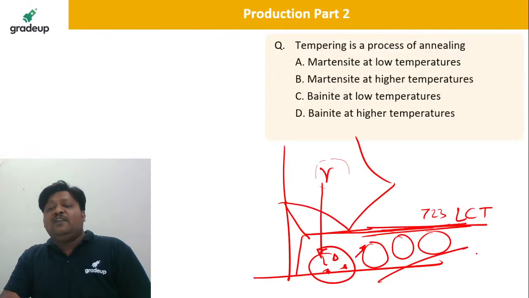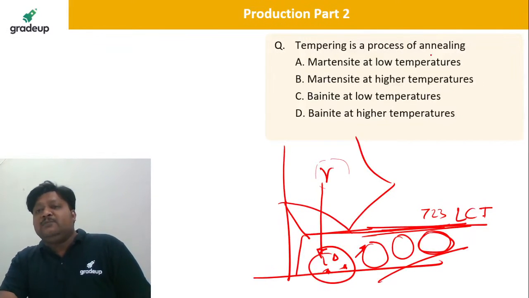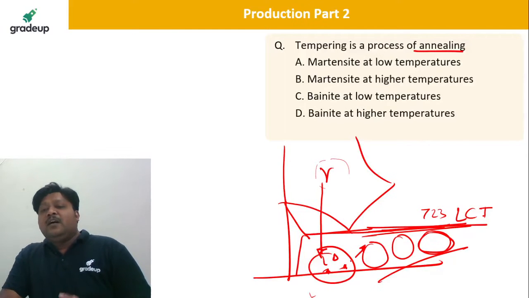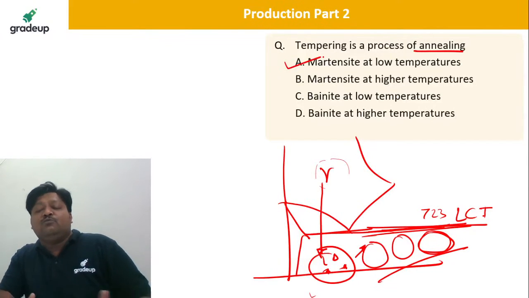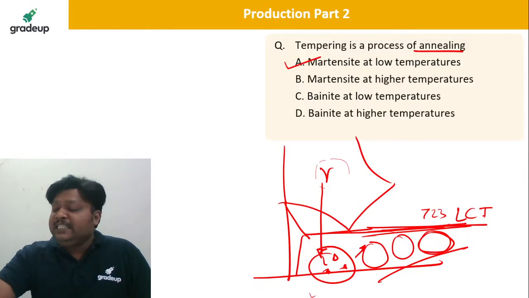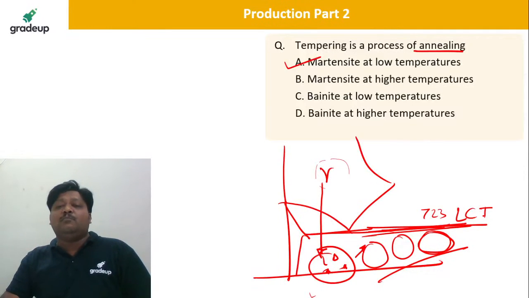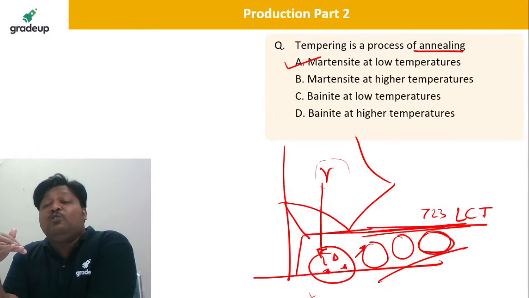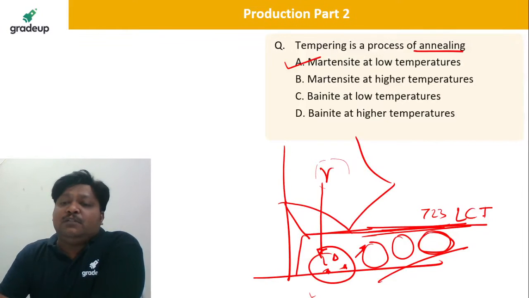So these are low temperature, medium temperature and high temperature tempering. Generally the tempering we are doing is just below the lower critical temperature. This is nothing but making softness into the martensite, so that it is suitable for engineering applications. For that reason we have to improve some property of the martensite at low temperature, not at higher temperature, below the lower critical temperature.